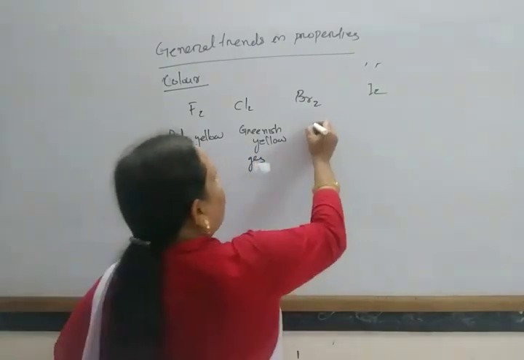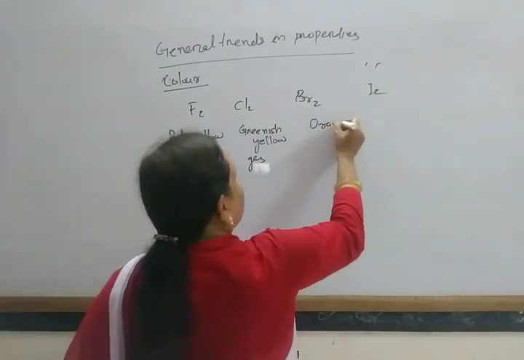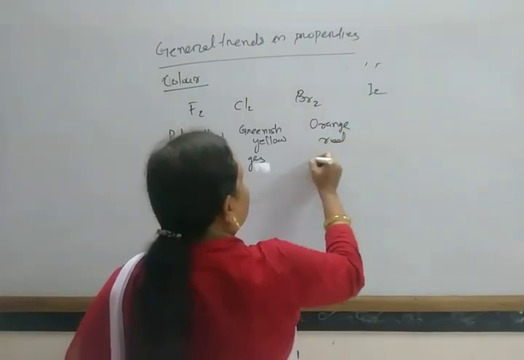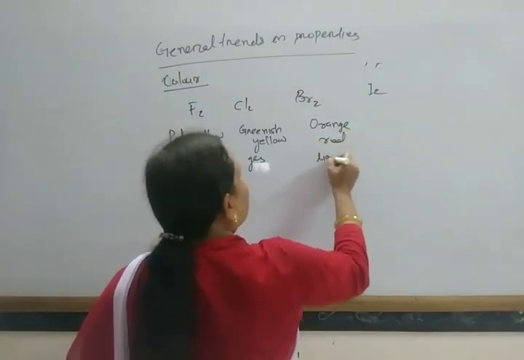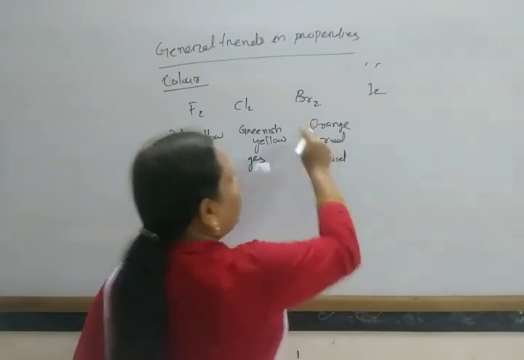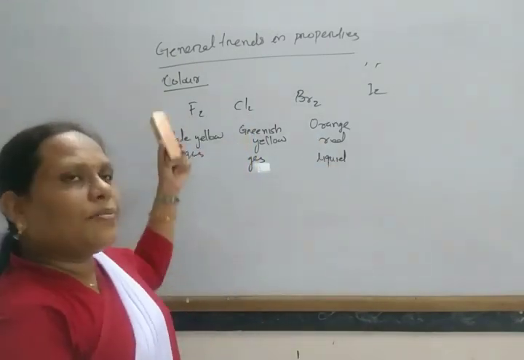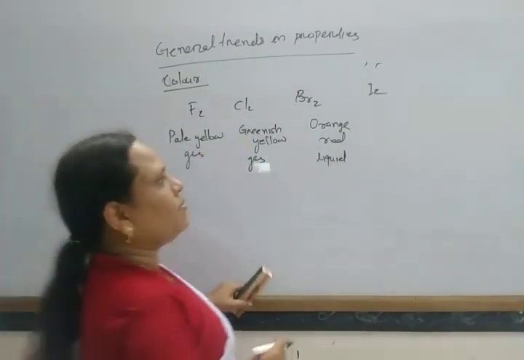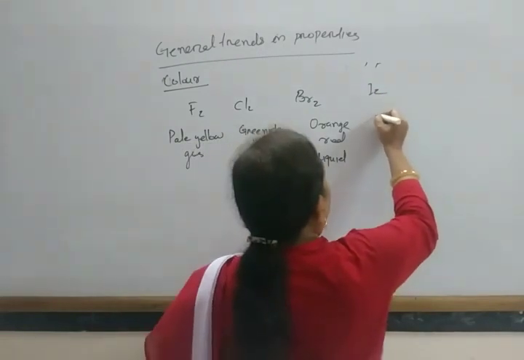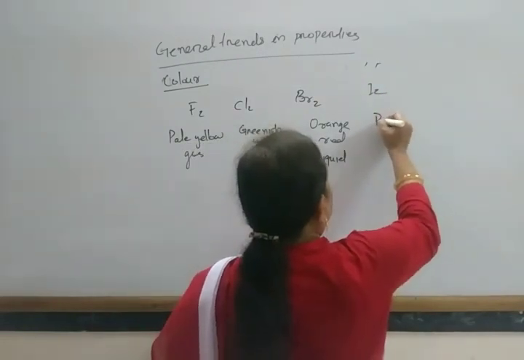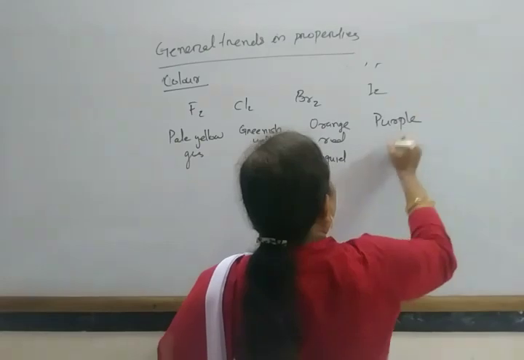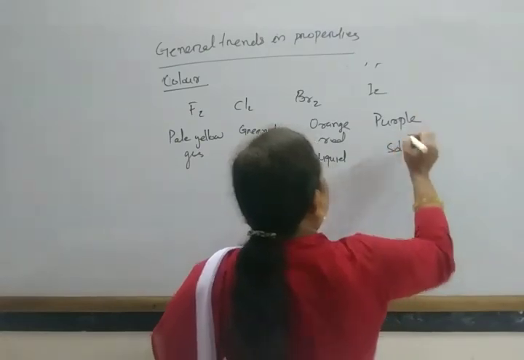Bromine is an orange red liquid. Bromine exists in liquid form, chlorine exists in gaseous form. And iodine is a dark purple solid.